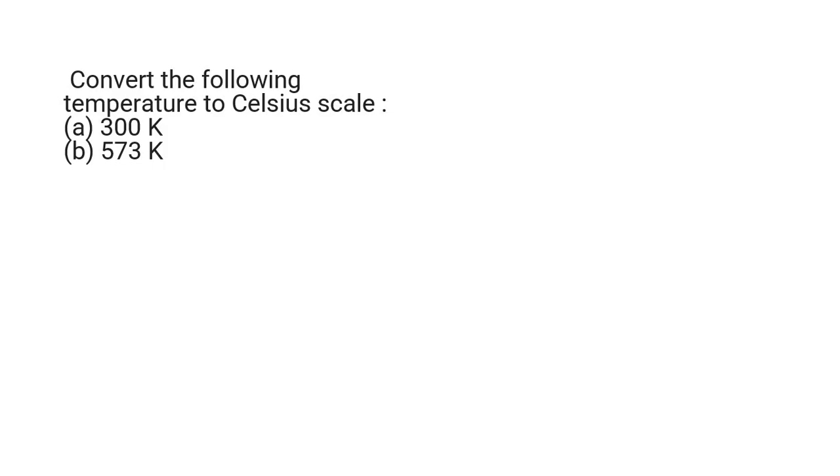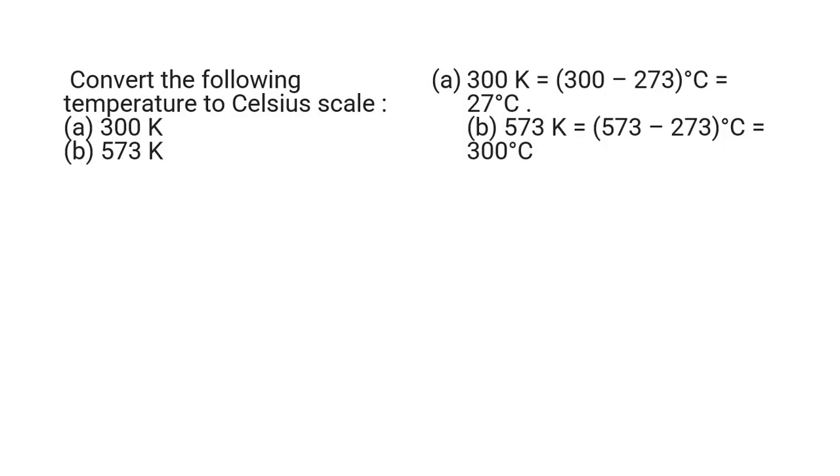Convert the following temperatures to Celsius scale: 300 K and 573 K. 300 K is equal to 300 minus 273 degrees Celsius, which is equal to 27 degrees Celsius, and 573 K is equal to 573 minus 273 degrees Celsius, which is equal to 300 degrees Celsius.